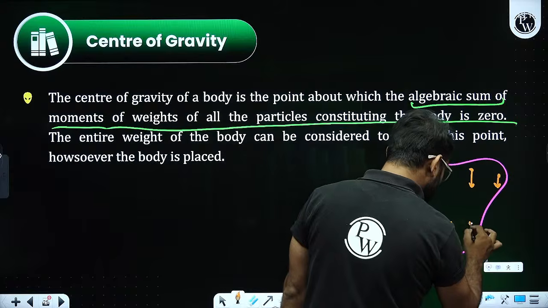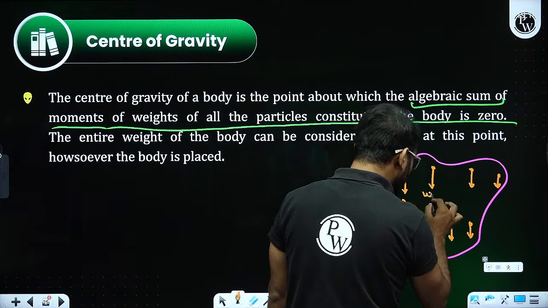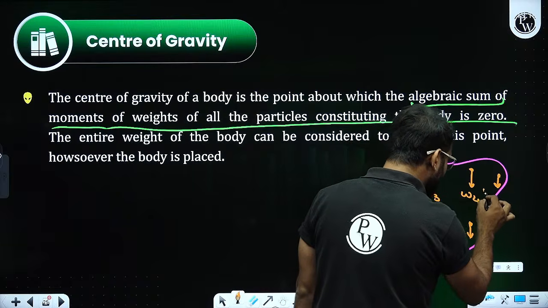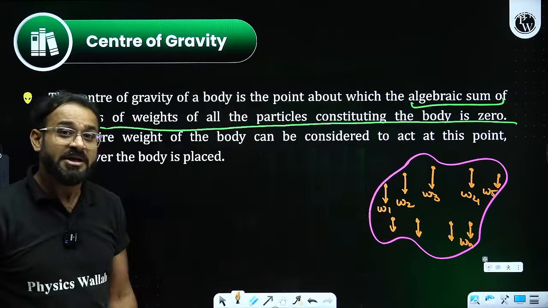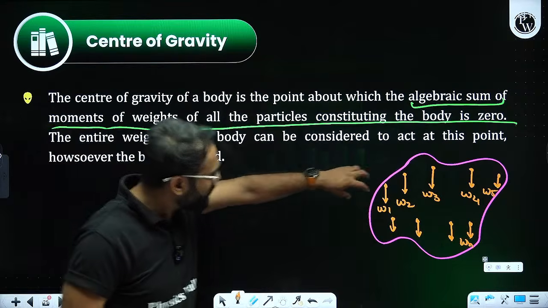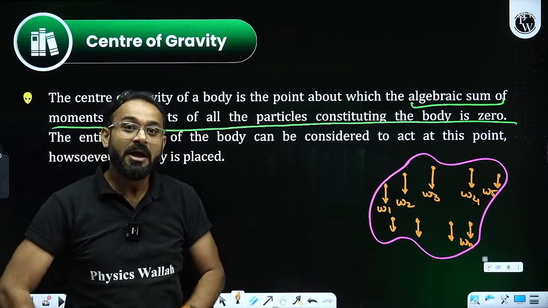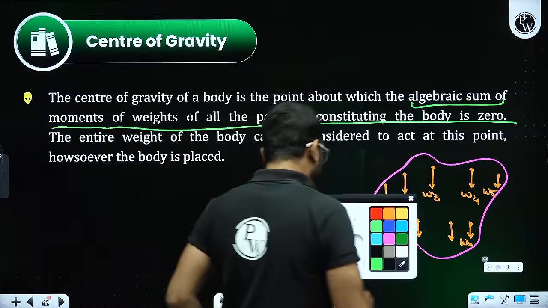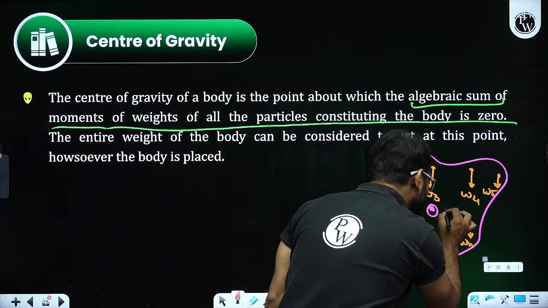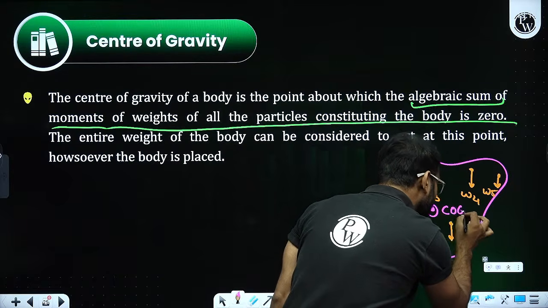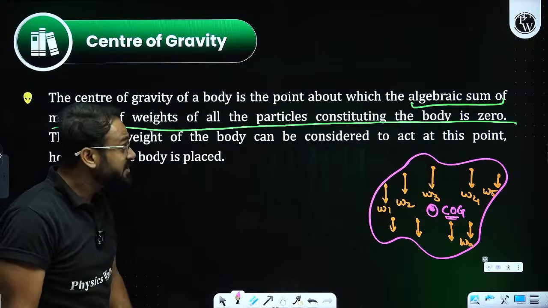I'm going to name it as W1, weight 2, weight 3, weight 4, weight 5, n number of times. N number of particles would be there. This is how I would be trying to find the value of the weights at the different points. And by using this, I would be able to conclude the final point that would be my center of gravity. Finally, that would be the value of center of gravity.